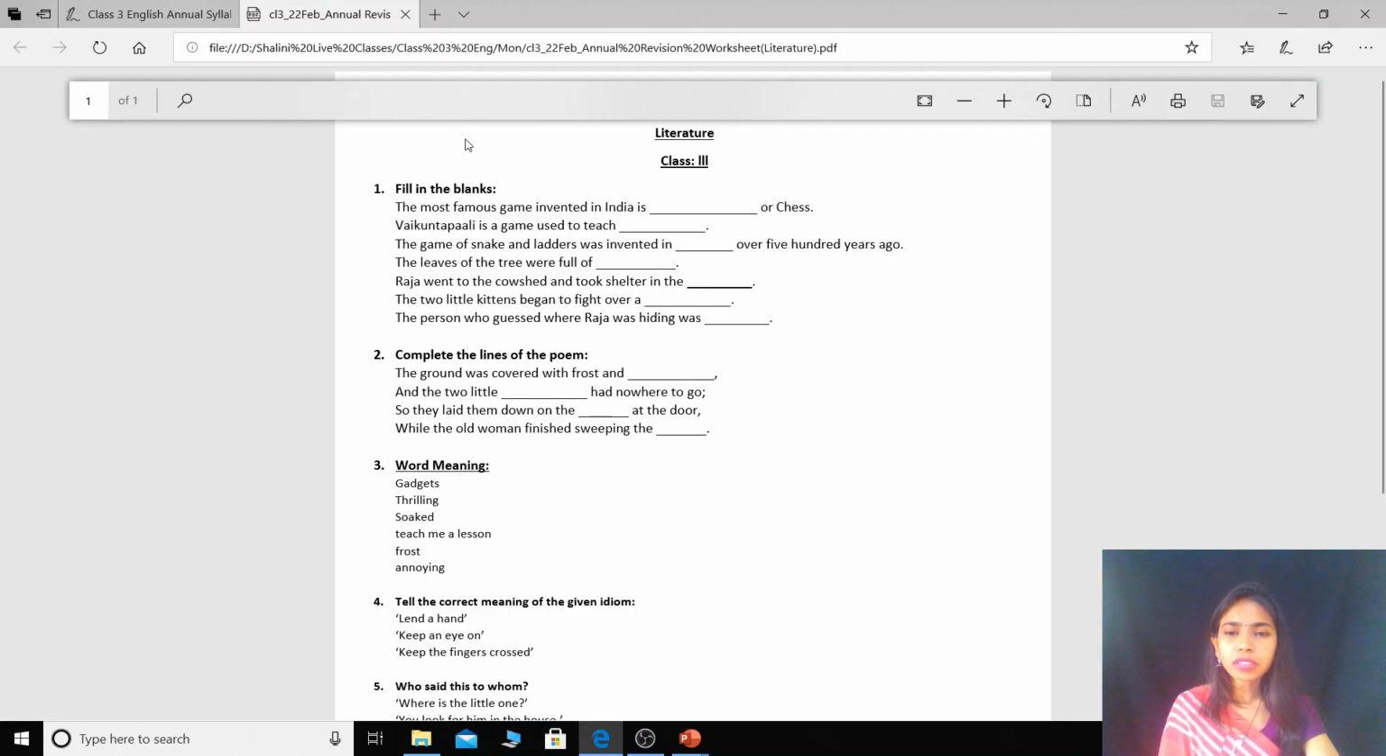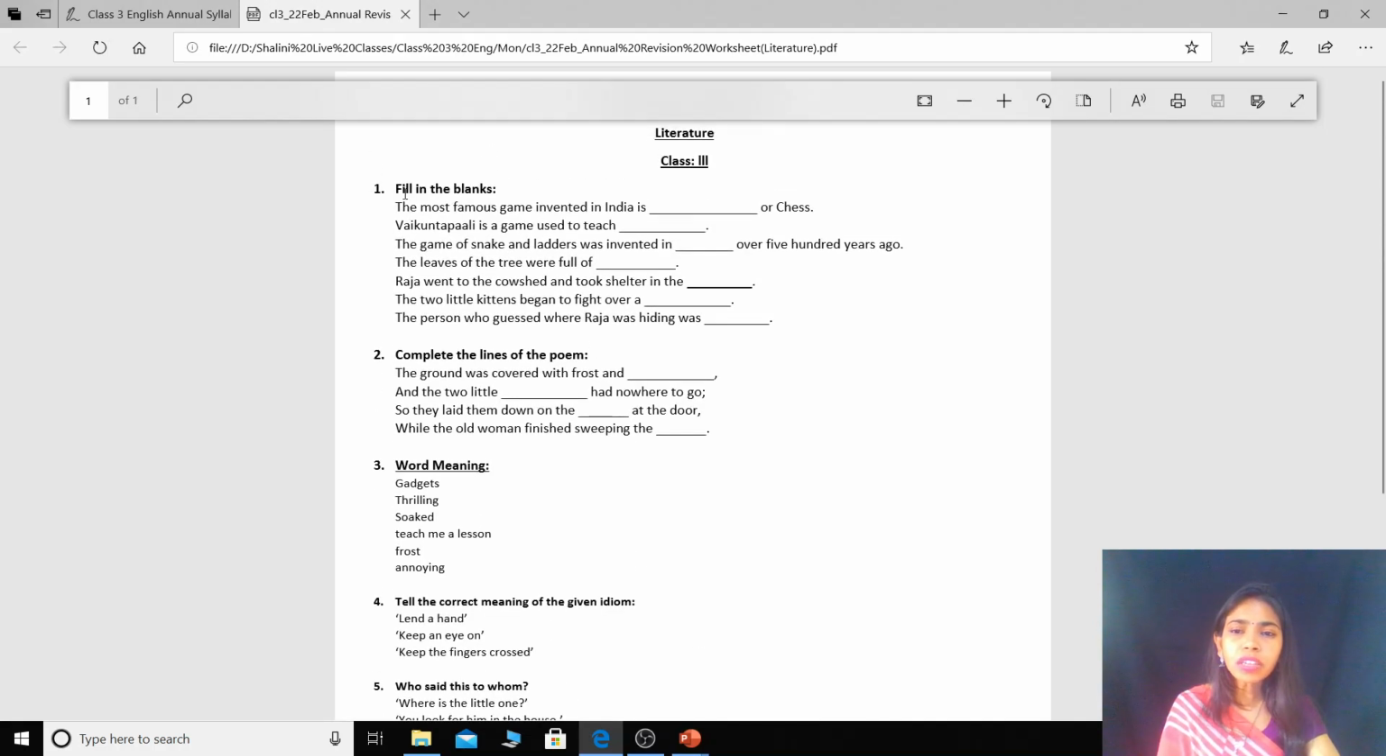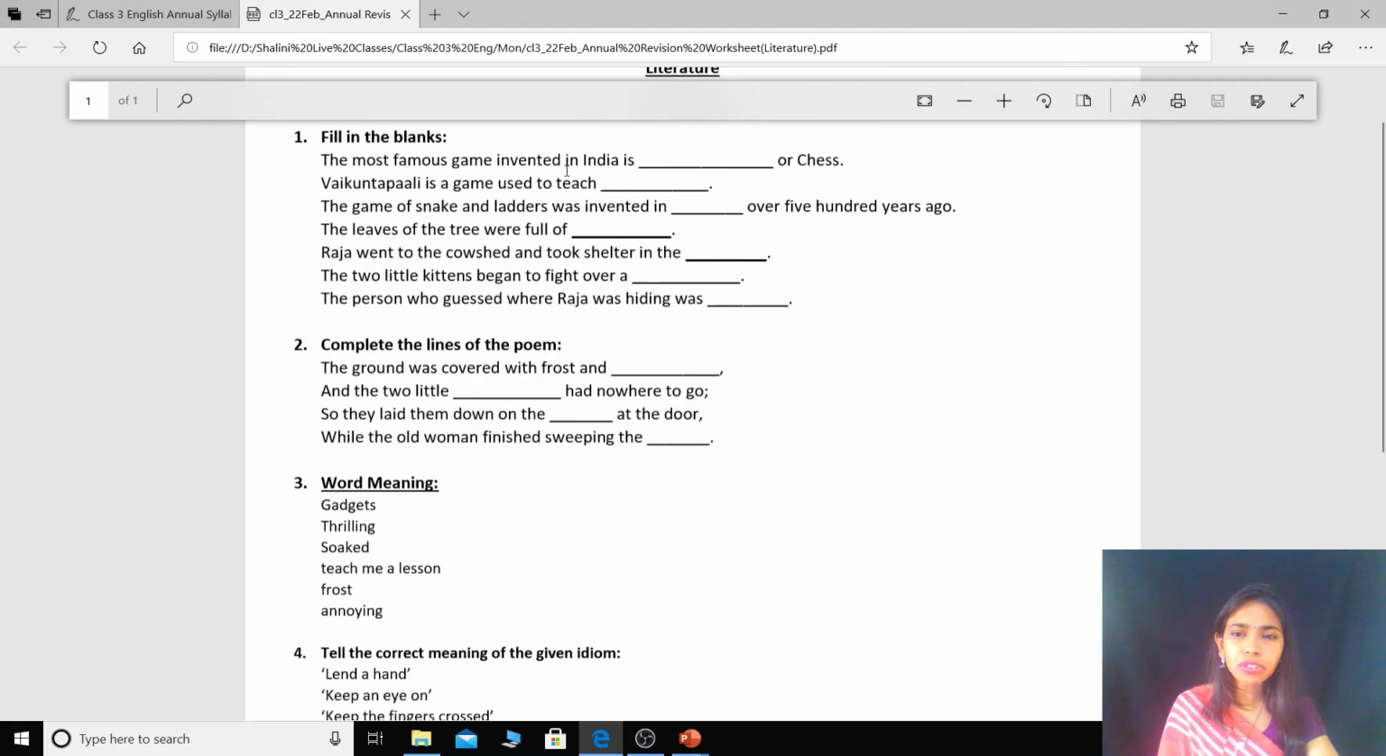Yeah, here it is. Okay, so there are overall 6 questions. Fill in the blanks. The most famous game invented in India is dash or chess. Vaikuntapal is a game used to teach dash. The game of snake and ladder was invented in dash over 500 years ago. The leaves of the tree were full of dash. Raja went to the cowshed and took shelter in the dash. The 2 kittens began to fight over a dash. The person who guessed where Raja was hiding was dash, right?